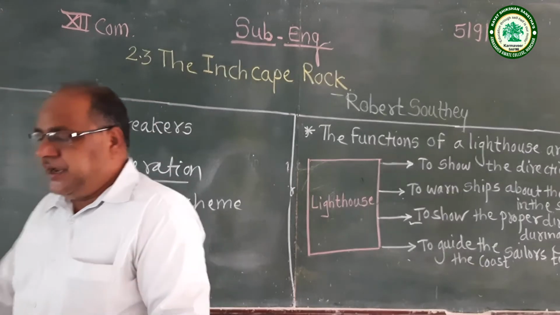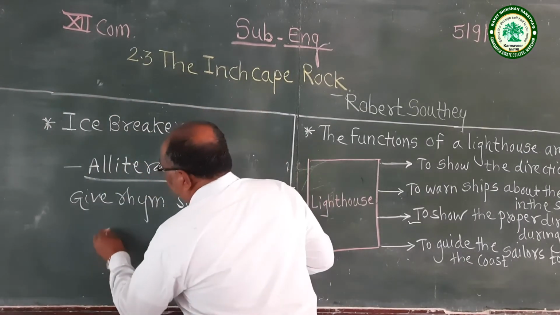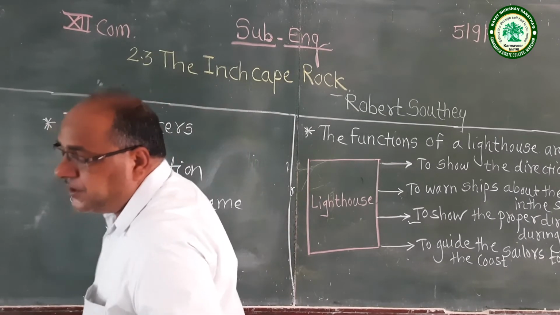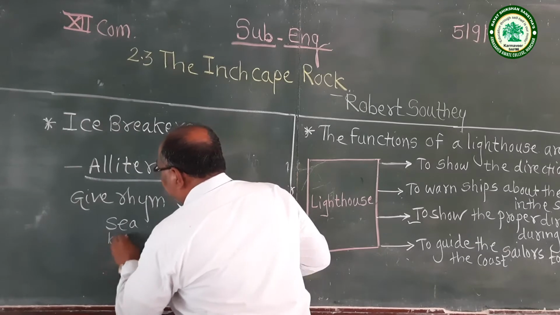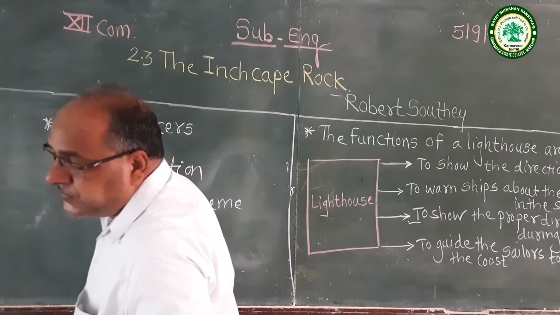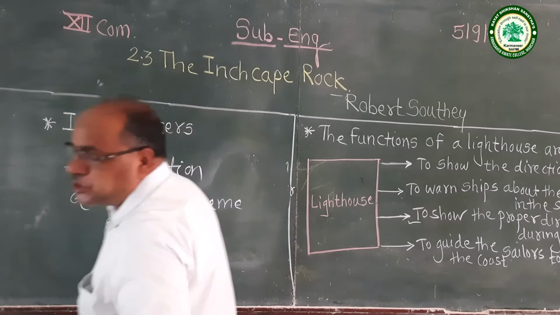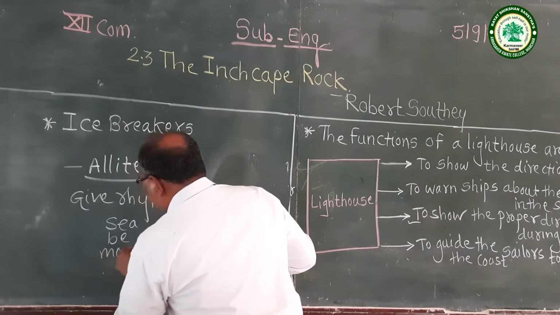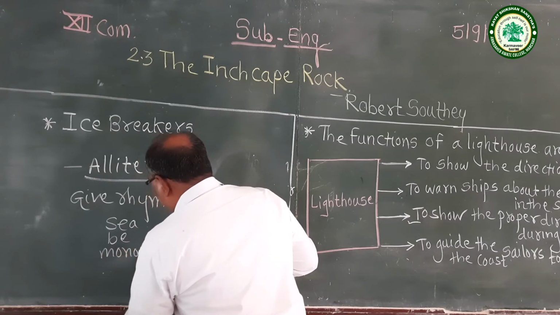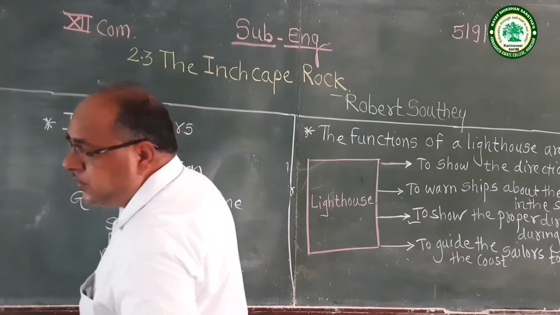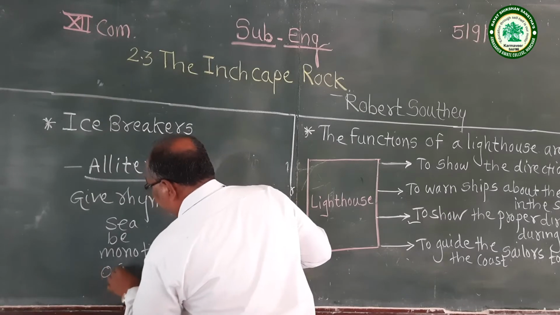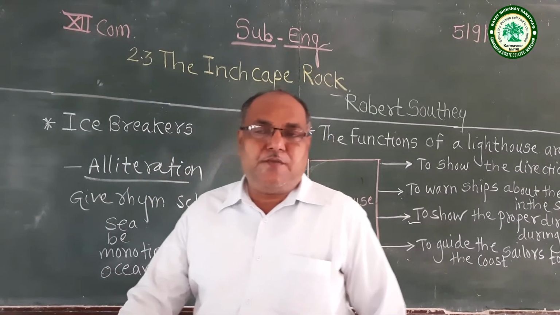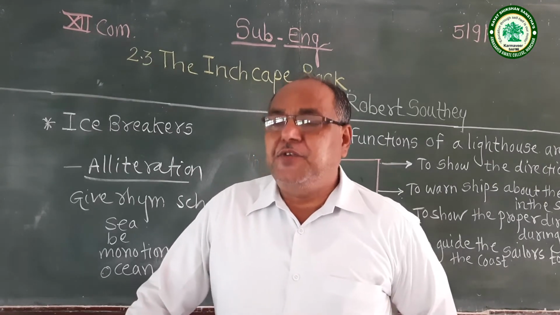Now, first line ending word: sea; second line ending word: be; third line ending word: motion; and fourth line ending word: ocean. So these are the four line ending words.